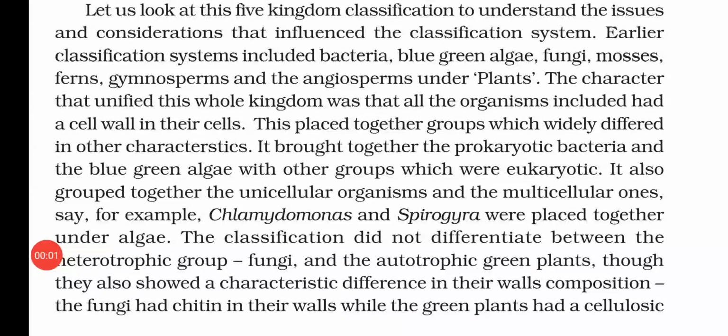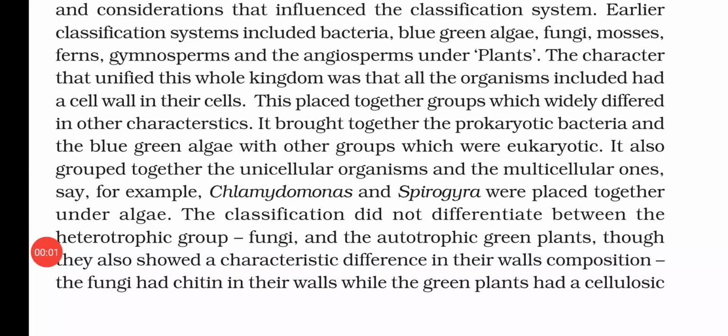Due to this, we brought together the prokaryotic bacteria and blue-green algae with other groups which were eukaryotic. That means we put both prokaryotic and eukaryotic in the same group. It also grouped together unicellular and multicellular organisms. For example, Chlamydomonas and Spirogyra were placed together under algae, though they are very different in nature.